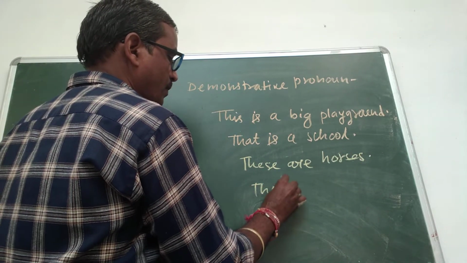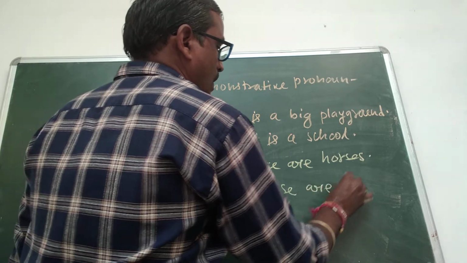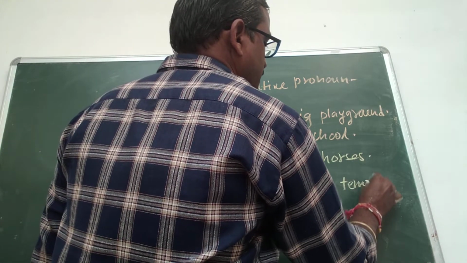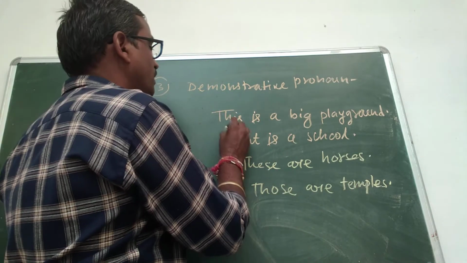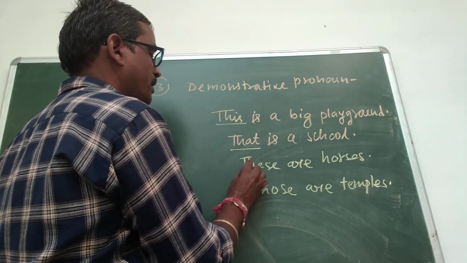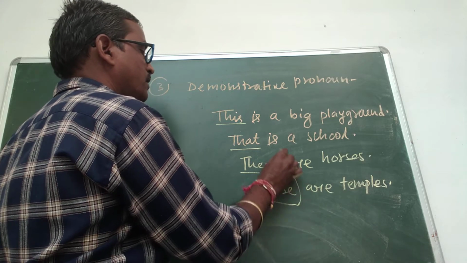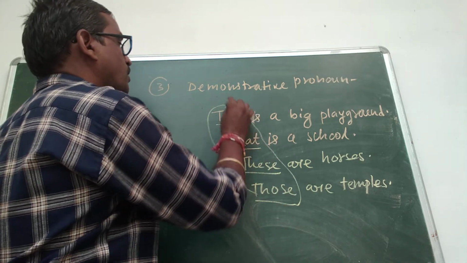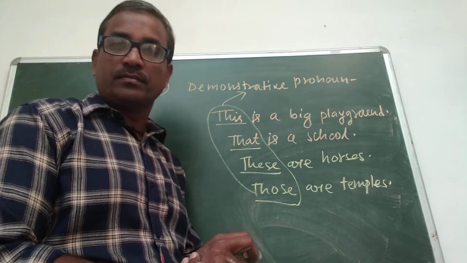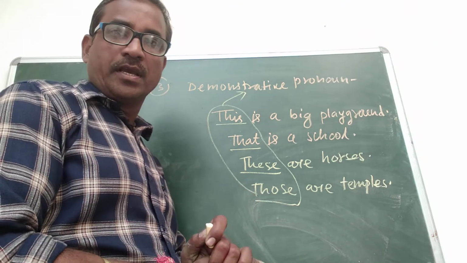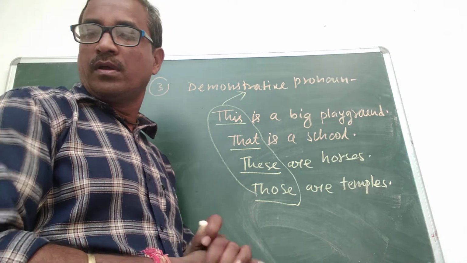Those are temples. This, that, these, those are called demonstrative pronouns because they indicate towards any noun.